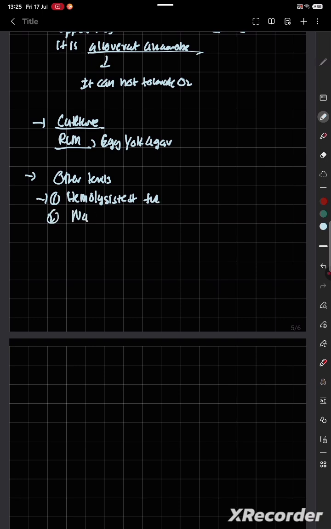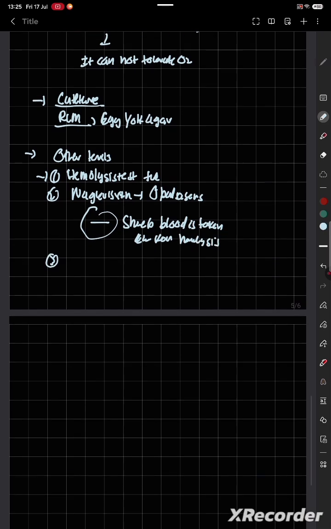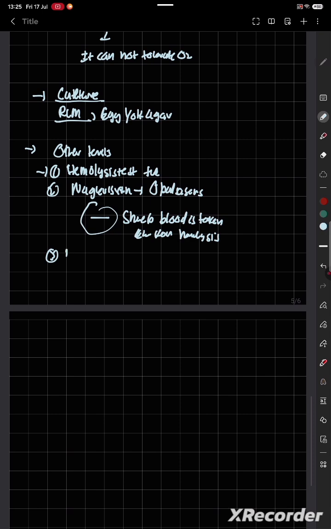Second is Nagler's reaction. Opalescence would be seen in Nagler's reaction. Sheep blood is taken, and we check for hemolysis. Third is the heat tolerance test. Heat tolerance test is positive.